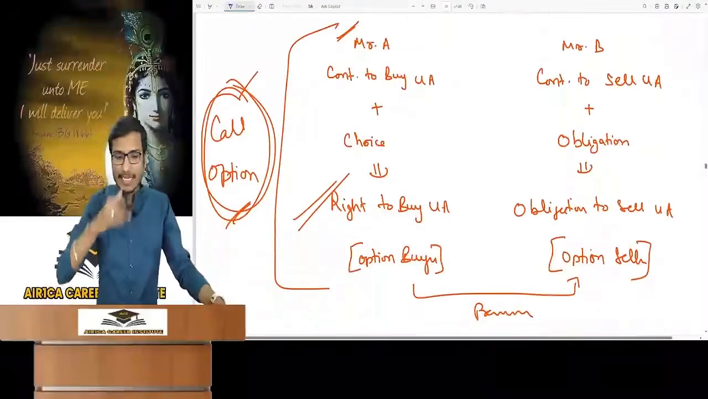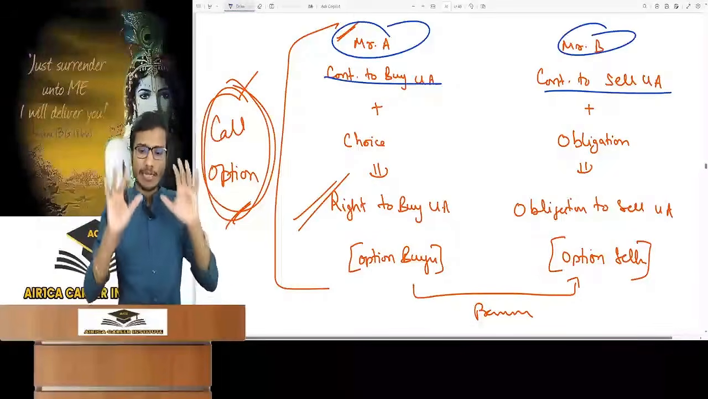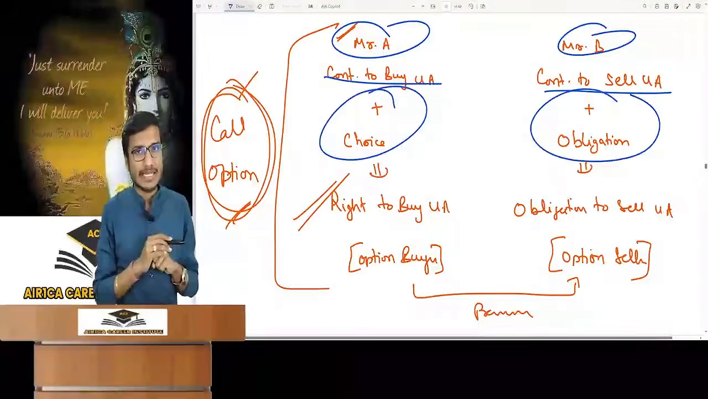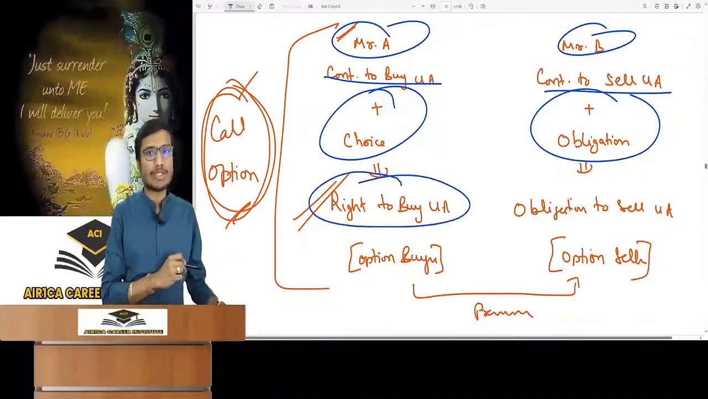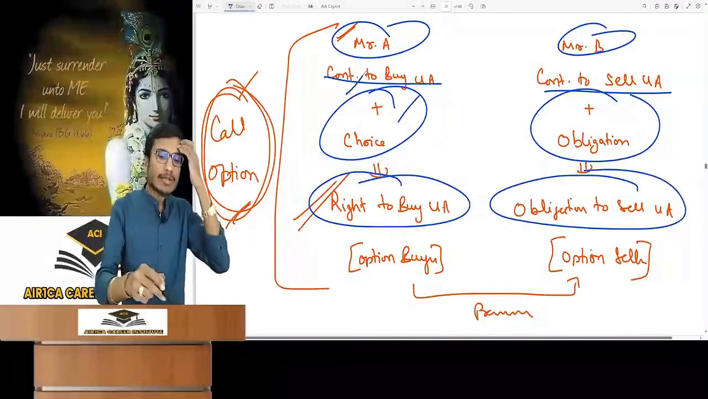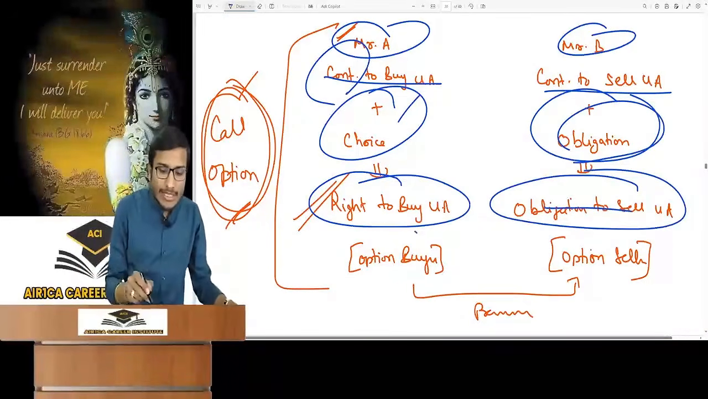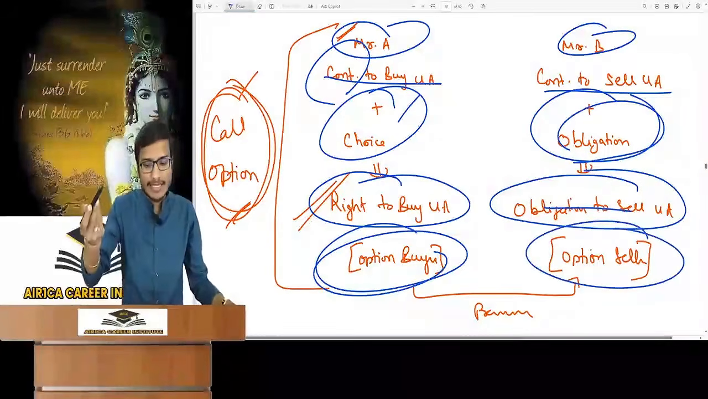Now let's summarize it. Mr. A did contract to buy and B to sell underlying asset. It was a normal contract till now, but Mr. A asked for the choice, so Mr. B has the obligation. When Mr. A's choice was accepted, contract became right to buy underlying asset for him and opposite for B. The one who has a choice, his contract will be of right, and for other it will be of obligation. This person is option buyer because he has taken option, and he is option seller, he has given option.